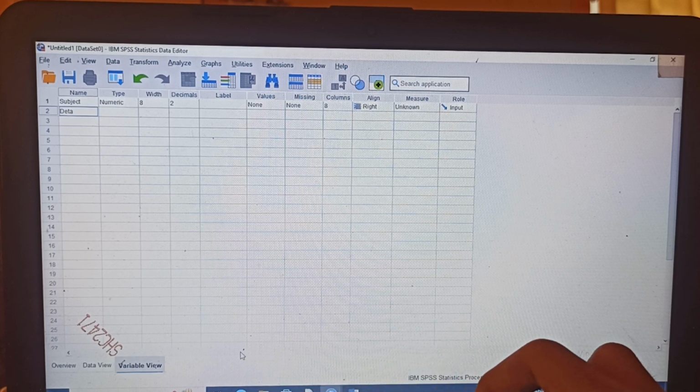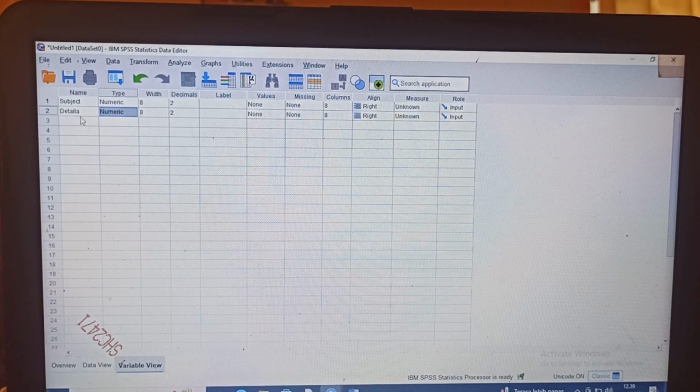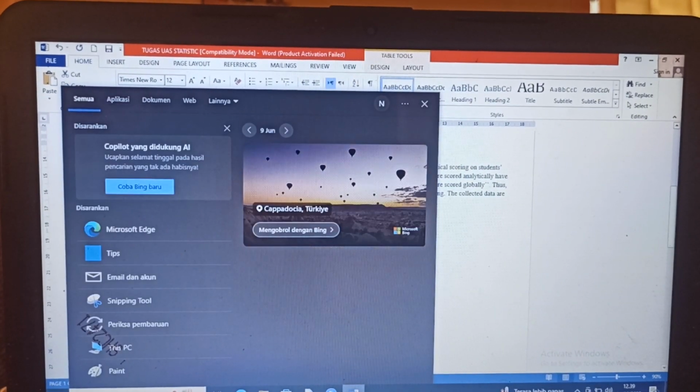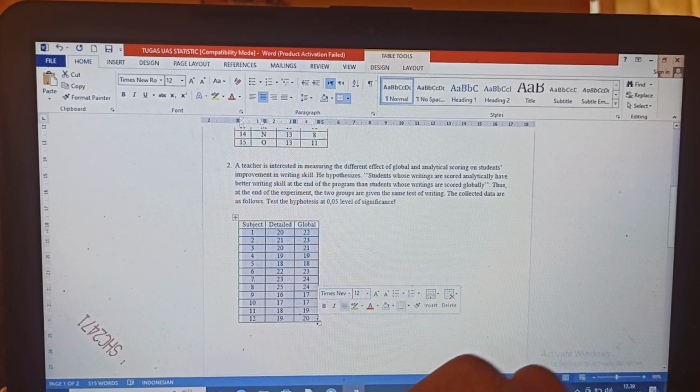Detail and global. And it is like that. And also here I would like to put the data that has been given by my lecturer, and input it into SPSS.